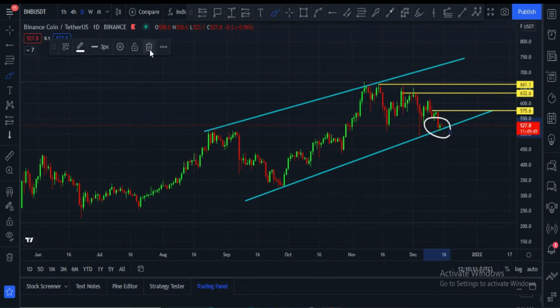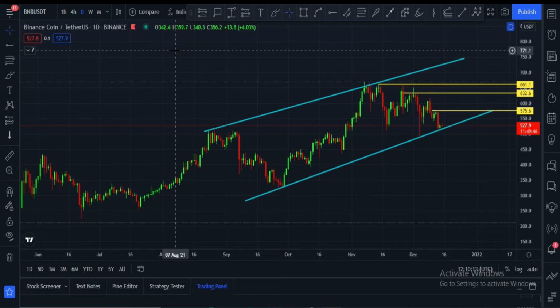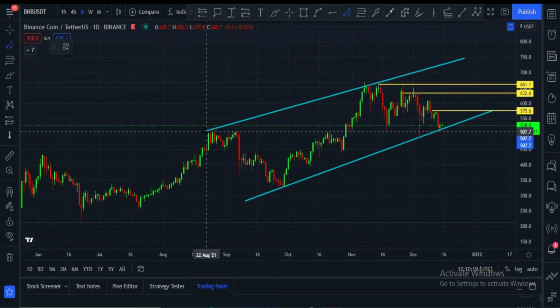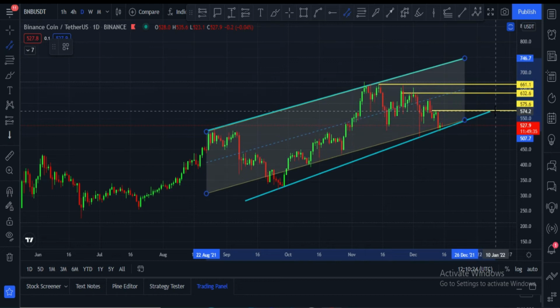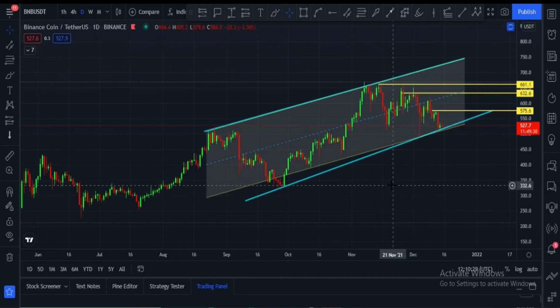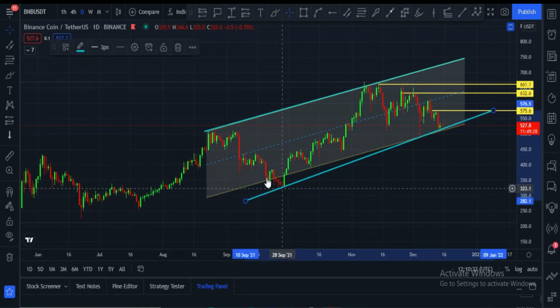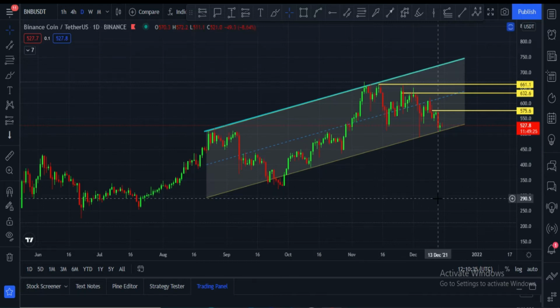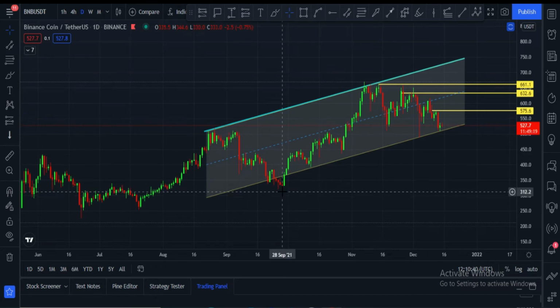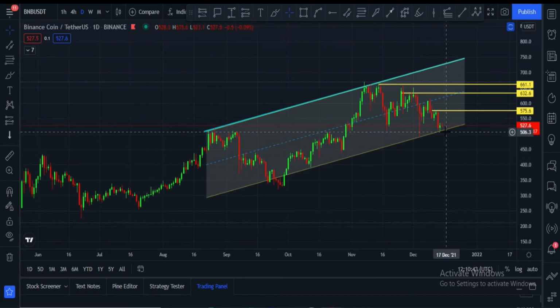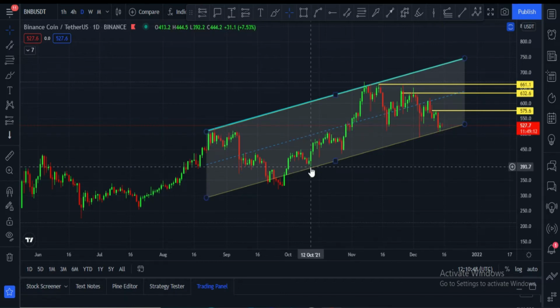And let me please hide this, and if I draw a channel, let me please draw this. Here you can see price broke this channel towards downside, but after that price again pulled back, and here you can see again this type of scenario where maybe we may see price can drop to this zone.